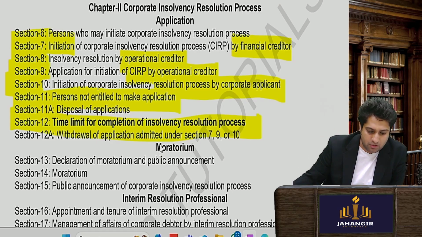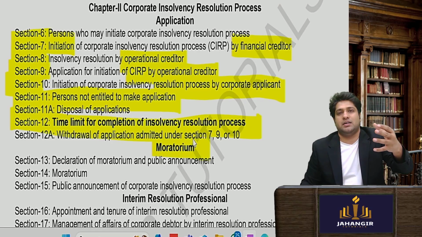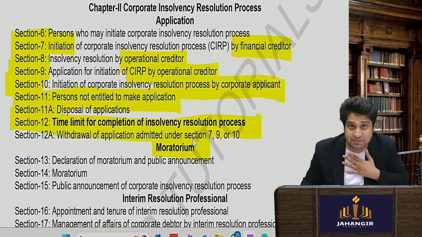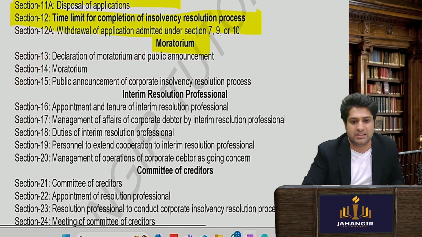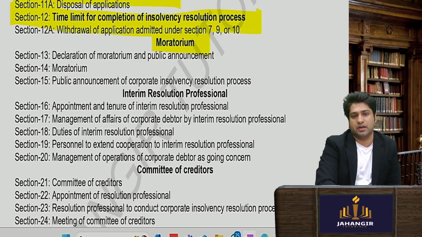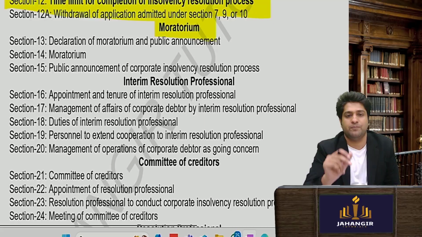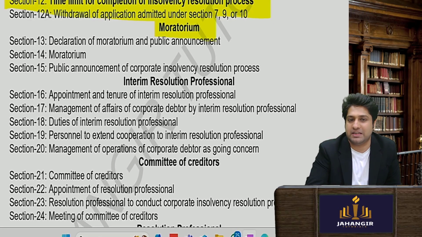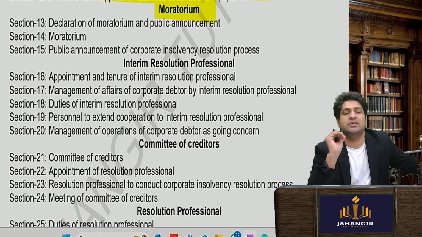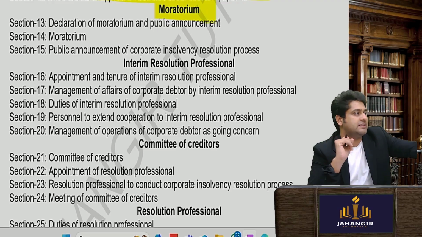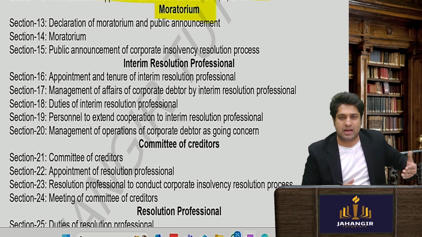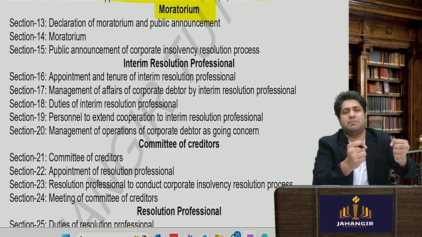Okay. Now, the moment the CIRP application is accepted by NCLT, 3 things will happen. Now pay attention to this. Moment NCLT picks up the application, 3 things will happen. For example, these people came and ran to NCLT, saying please help us revive.